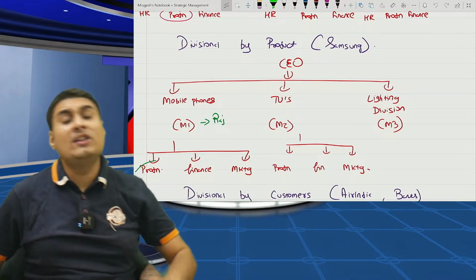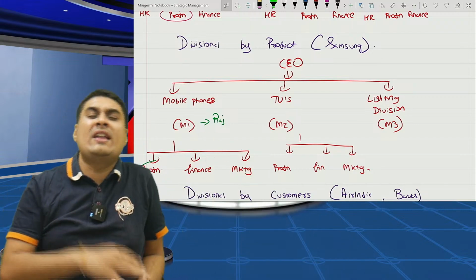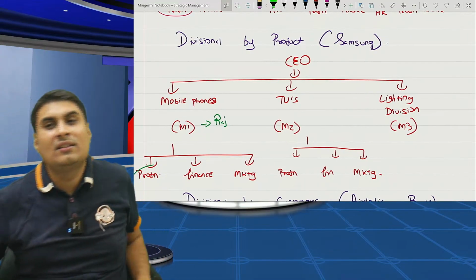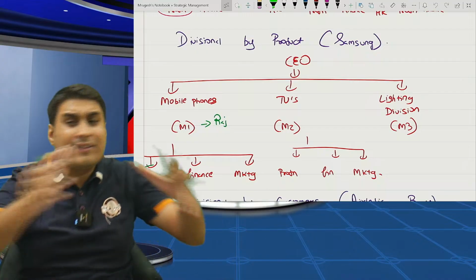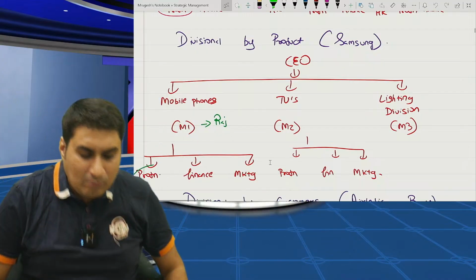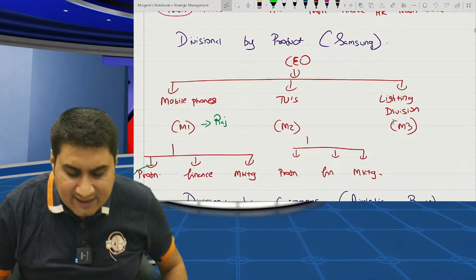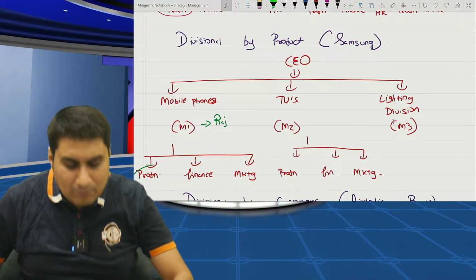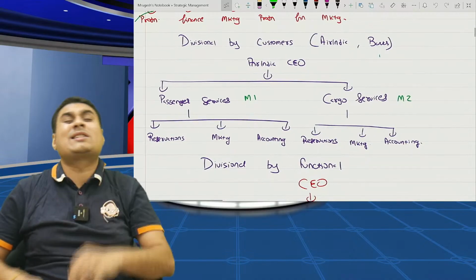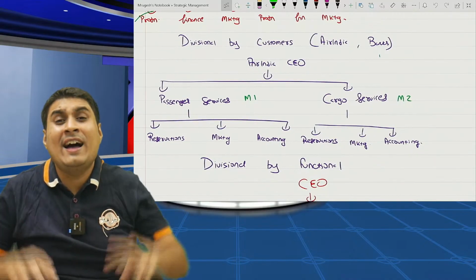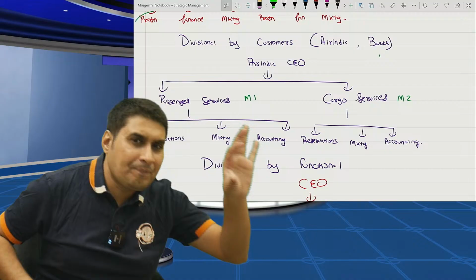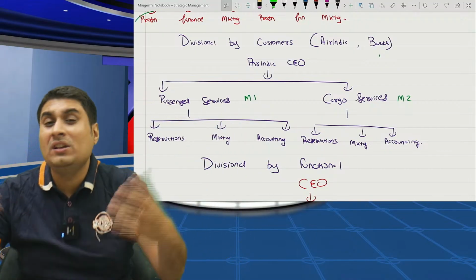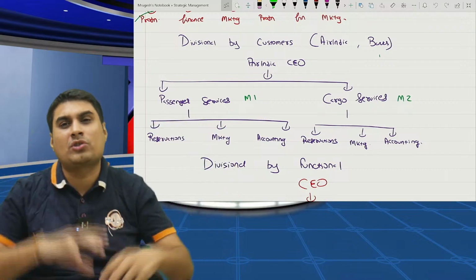Inside that, mobile phone is one division, TV is another division, lighting is the third division. Three heads are there: Raj, Viraj, Siraj. They are responsible for revenue and profit. Mobile phone Raj, TV Viraj, lighting Siraj. Then functional heads will come under them. Come to the last one, divisional by customer. Air India has two types of customer, passenger and cargo. Take telecom company Jio: two customers, prepaid and postpaid.